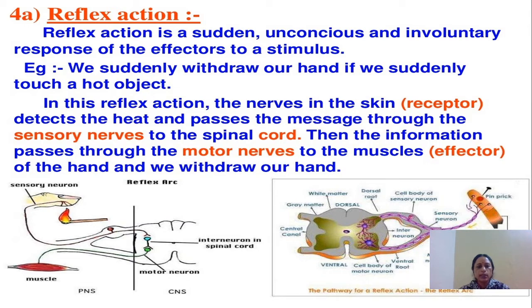A very easy example is when we suddenly touch something hot, we immediately withdraw our hand. In this reflex action, the nerves in the skin, which is the receptor, detect the heat and pass the messages through the sensory nerves to the spinal cord. So, reflex action is controlled by the spinal cord. Then the information passes through the motor nerves to the muscles or the effector site of the hand, and we withdraw our hand.